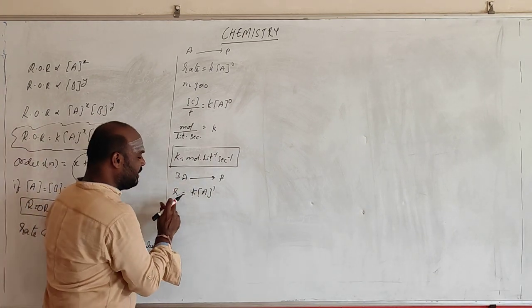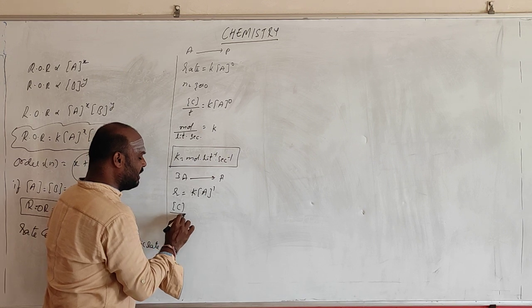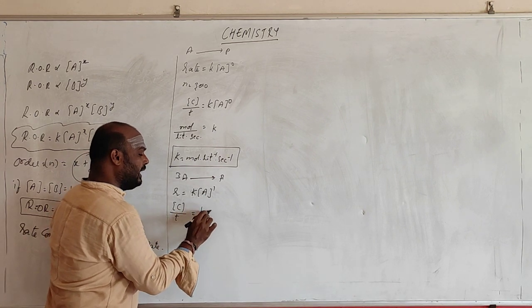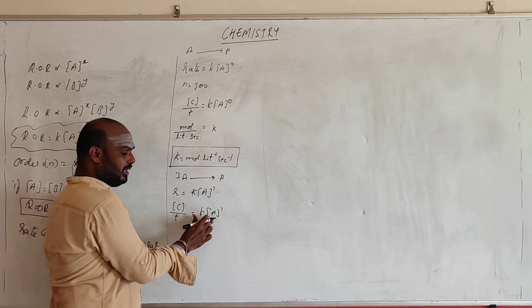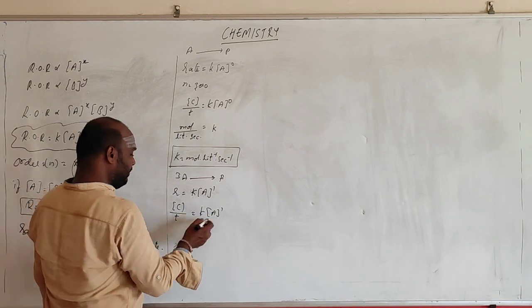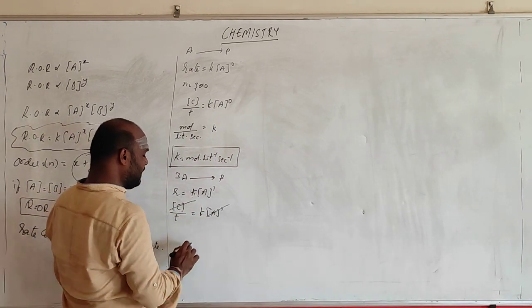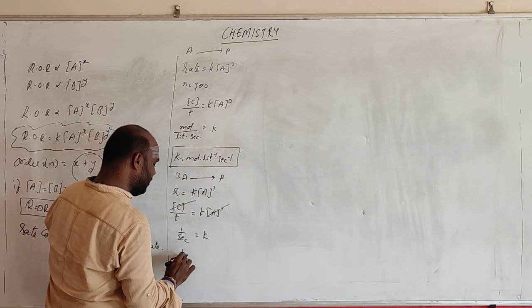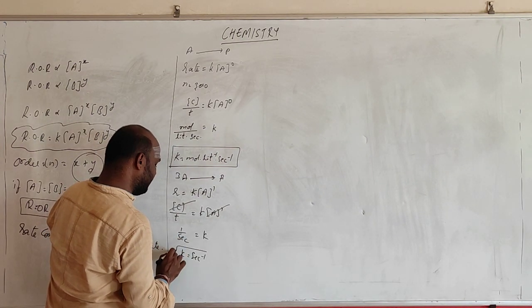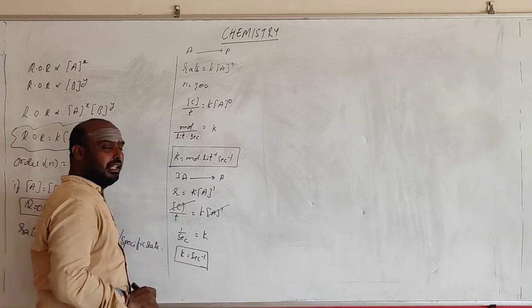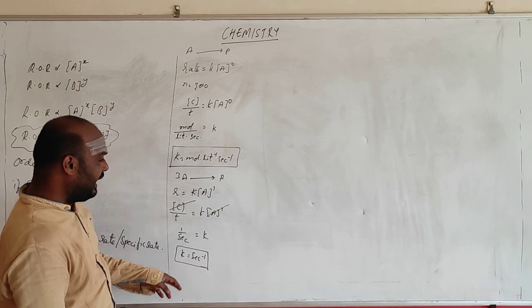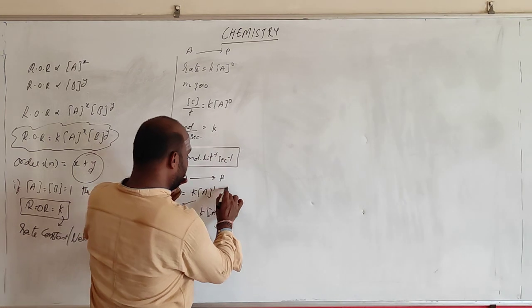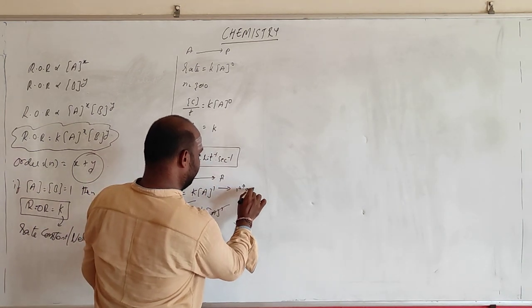So what happens here? Rate is nothing but changing concentration with respect to time, equal to K into concentration power 1. This is also concentration per time, so the concentration will cancel. So K is equal to 1 by second, K is equal to second inverse. So this is the value for K when the order is first order.